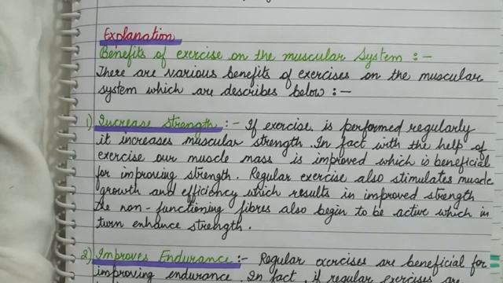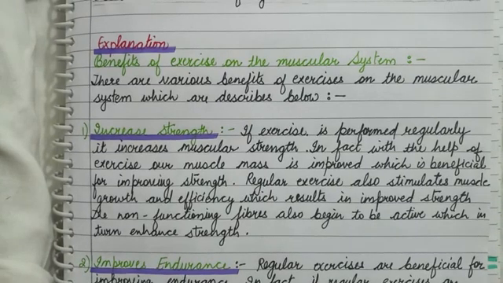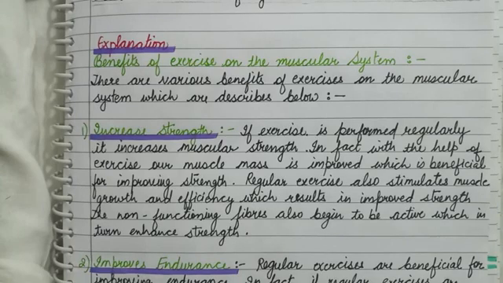Explanation: benefit of exercise on the muscular system. There are various benefits of exercises on the muscular system which are described below. Increases strength. If exercise is performed regularly, it increases muscular strength. In fact, with the help of exercise, our muscle mass is improved, which is beneficial for improving strength.